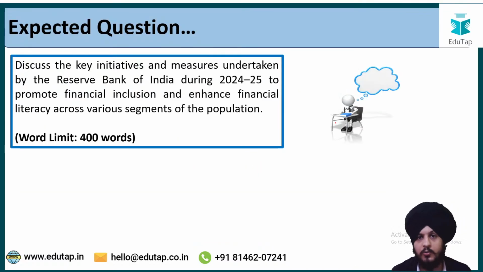Now let us move on to the expected question for today. The expected question is: discuss the key initiatives and measures taken by the RBI during 2024-25 to promote financial inclusion and enhance financial literacy across various segments of the population.